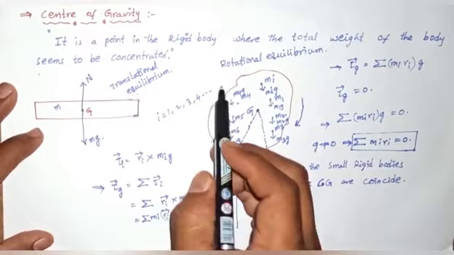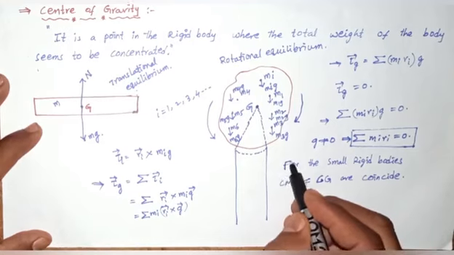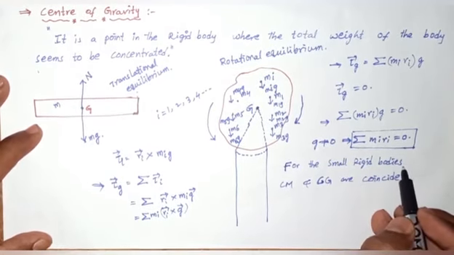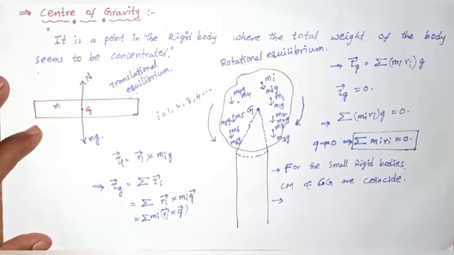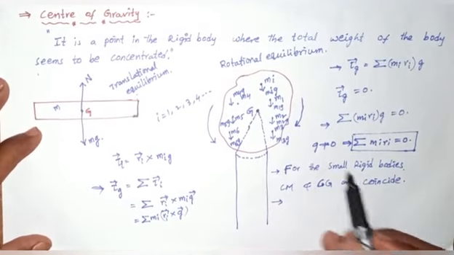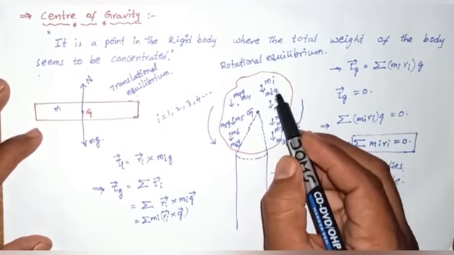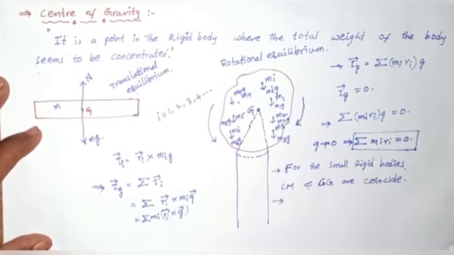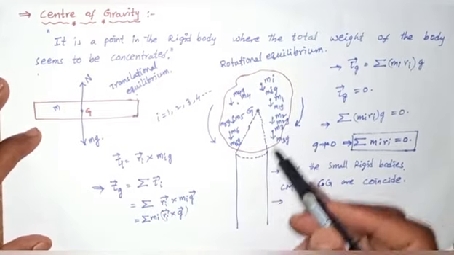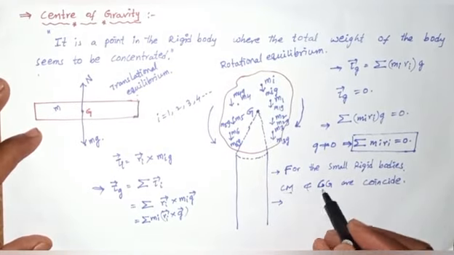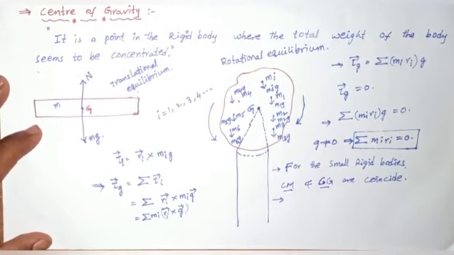This is the center of gravity. For large rigid bodies, the center of mass and center of gravity do not coincide. Large bodies are very huge bodies. The acceleration due to gravity changes from one point to another point, so it is not equal to 0. So it does not coincide, and the center of mass and center of gravity both do not coincide. This is the center of gravity.